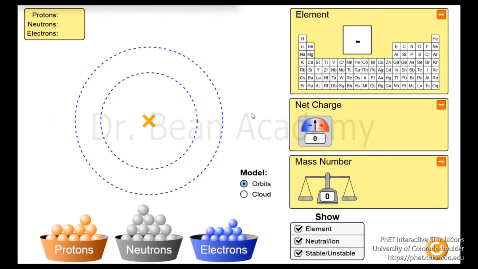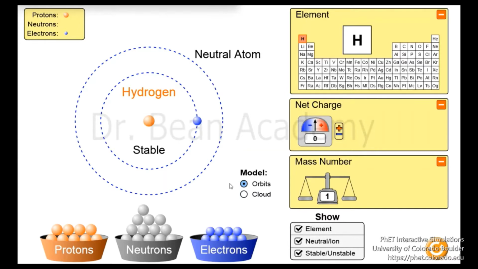So now let me answer the question of what makes a nucleus unstable. I will give you the example of the simplest element in the periodic table, which is hydrogen. You know that hydrogen has one proton in the nucleus and one electron in its first orbit, and it is neutral, meaning the number of protons and the number of electrons are equal, and we know that they have equal but opposite charges. That's why it is neutral. There is no net charge in a hydrogen atom.